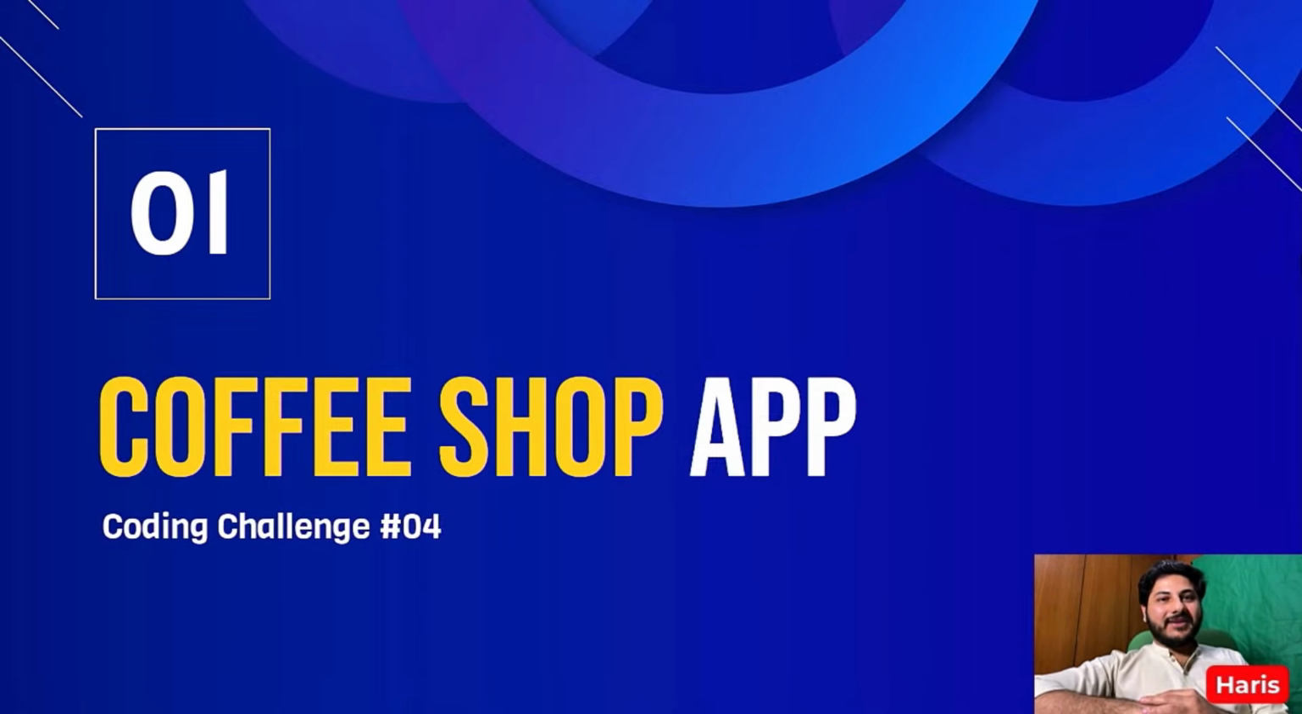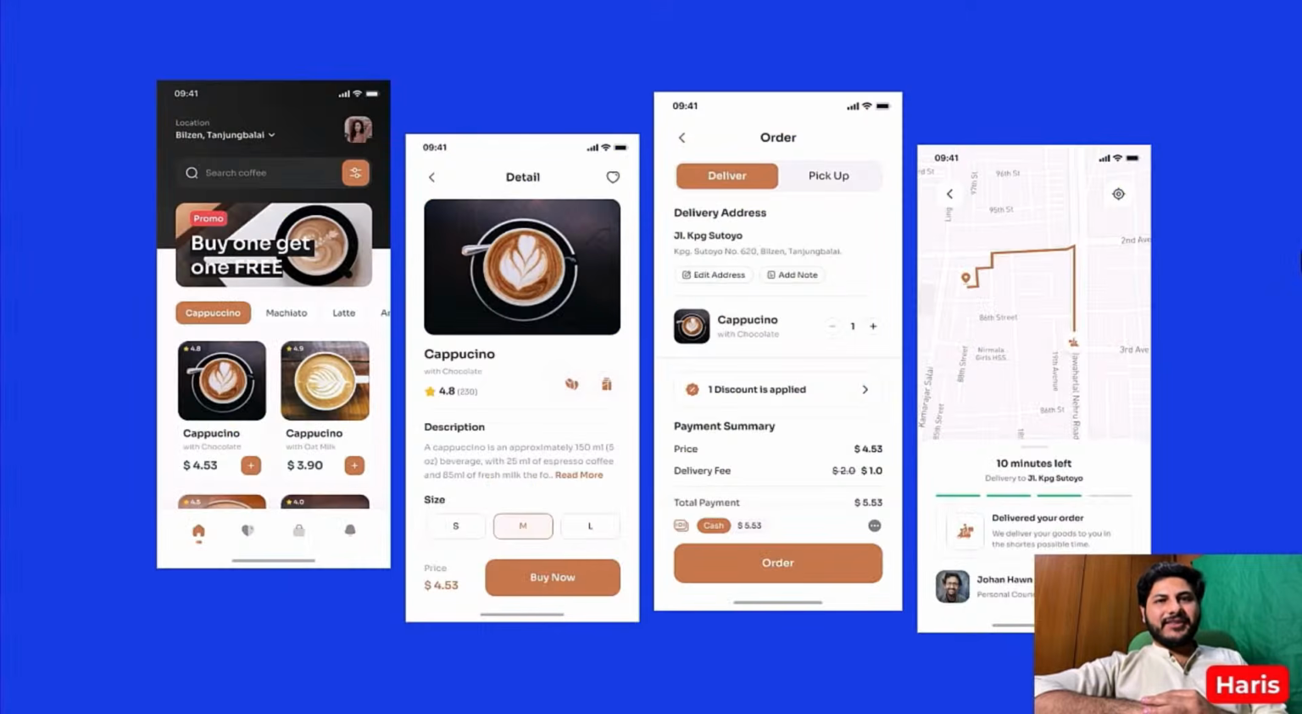Welcome coding enthusiasts. I am thrilled to unveil our next coding challenge where we are diving into the world of a coffee application. In this challenge, you will be tasked with creating 4 dynamic screens that promise a seamless and engaging user experience. Let's break it down.